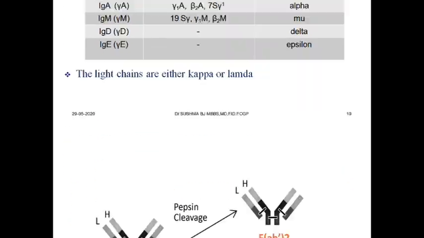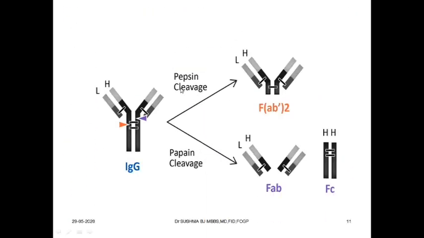Now look at the cleavages by different proteases. This is the hinge region of the immunoglobulin, and you can see the violet colored arrow here. Papain is an enzyme which is present in the fruit called papaya. This papain enzyme is going to cleave the hinge region of the immunoglobulin.